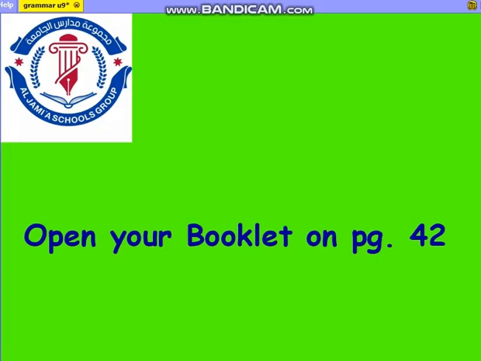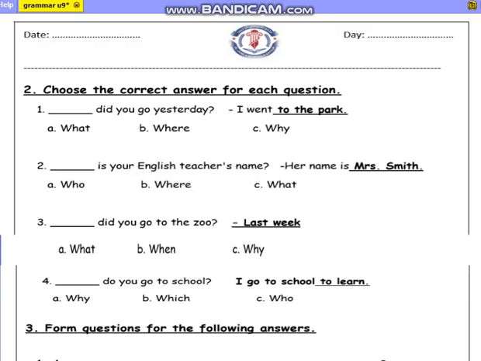Now open your booklet on page number 42. Question number 2. Choose the correct answer for each question. Number 1. Did you go yesterday? I went to the park. So the question is about the place. So what should you use? You can do it by yourself, right? You have to write where. Excellent. Circle where, please, and write it here.